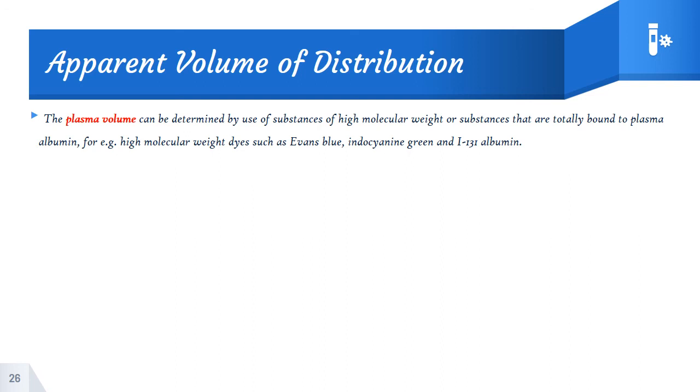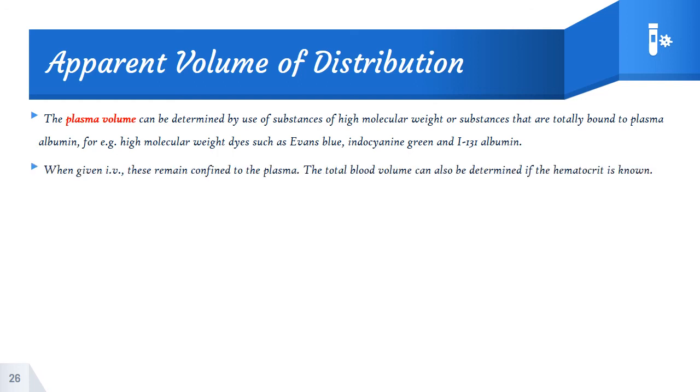Plasma volume can be determined by use of substances of high molecular weight or substances that are totally bound to plasma albumin, such as some dyes. Also, when given through the IV route, they remain confined to the plasma, and the total body volume can be determined even if the hematocrit is known.